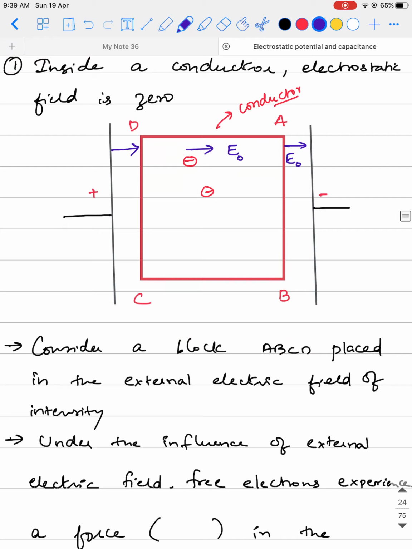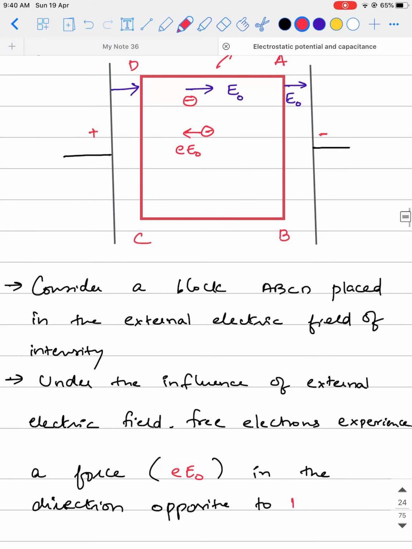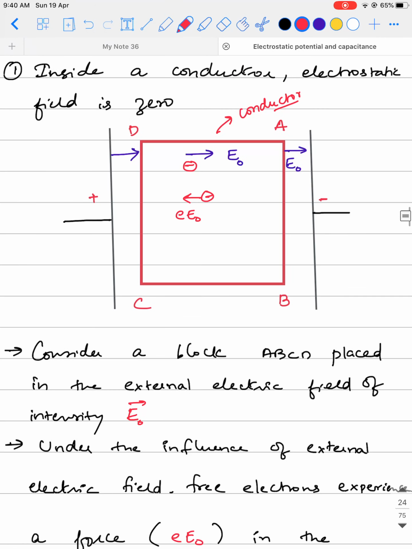Now under the influence of the external electric field, the free electrons inside the conductor tend to experience a force in the opposite direction. They experience a force of E into E naught in the direction opposite to the electric field E naught. Now what will happen? Due to this force, what do you think will happen?